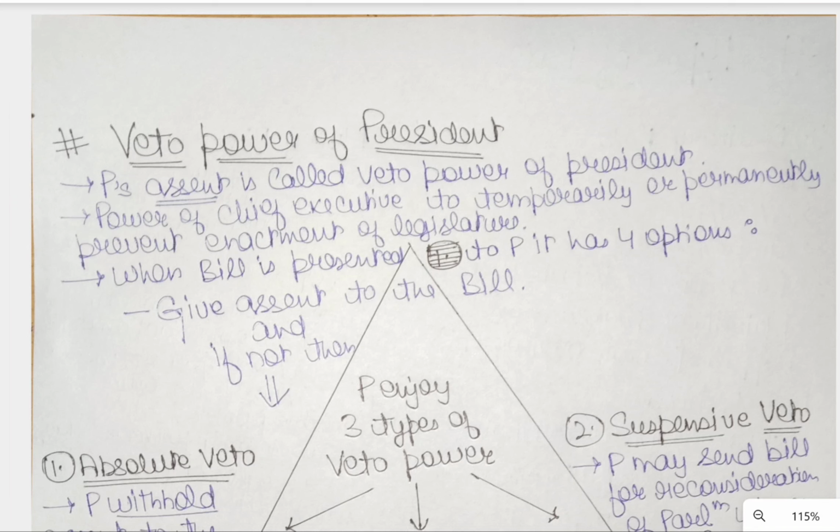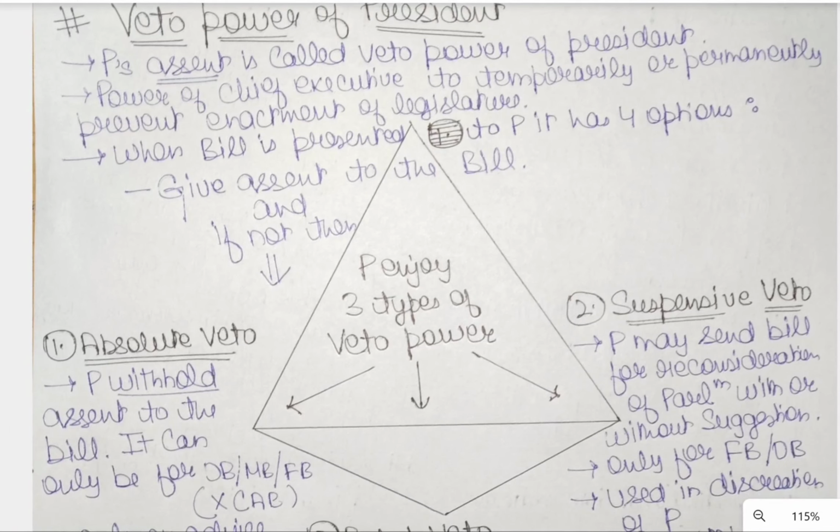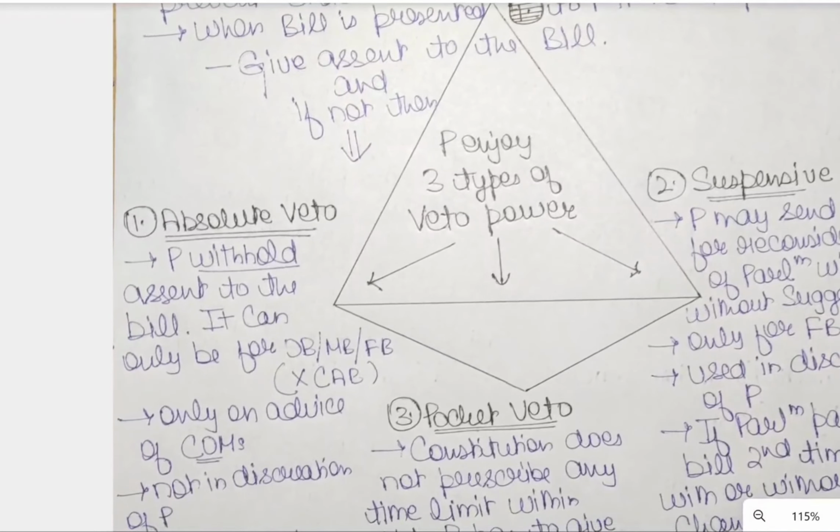Suppose the legislation that has been passed by Parliament is somehow faulty or not in the best interest. It can be stopped at this third and final point of the President's assent through the veto power of the President. When a bill is presented to the President, he has four options: give assent to the bill, and the other three are termed as veto powers of the President. Discussing them one by one, let's come first to the absolute veto.